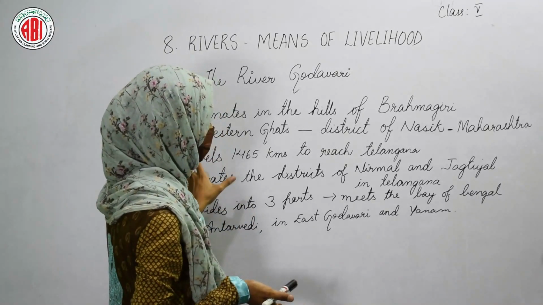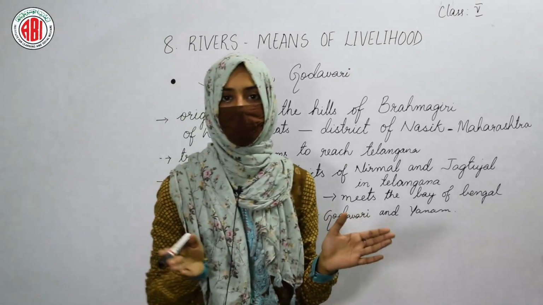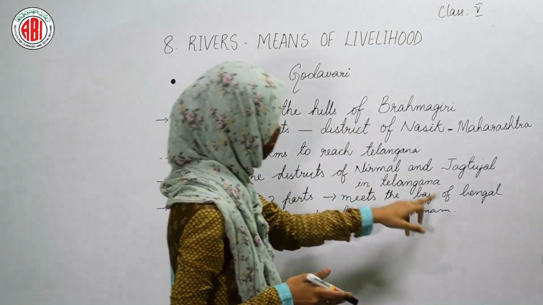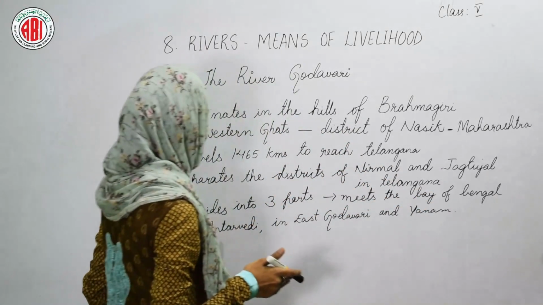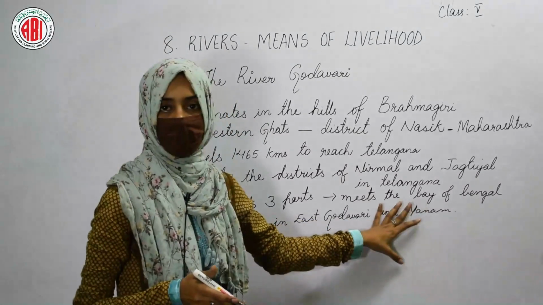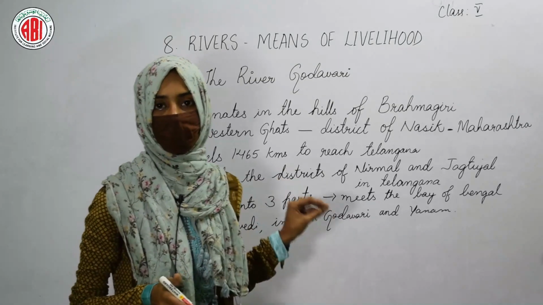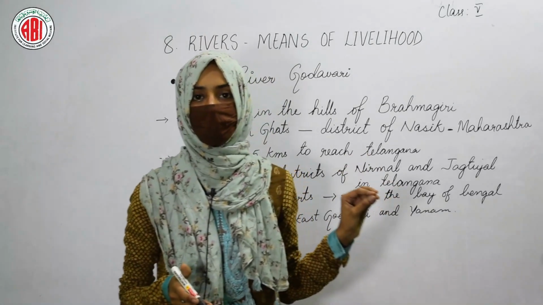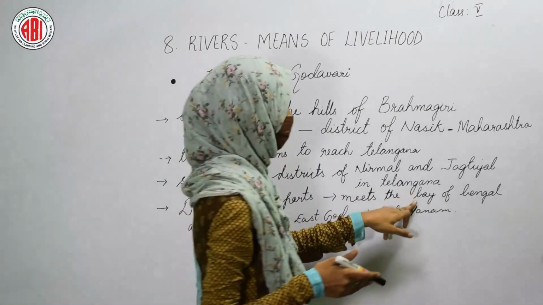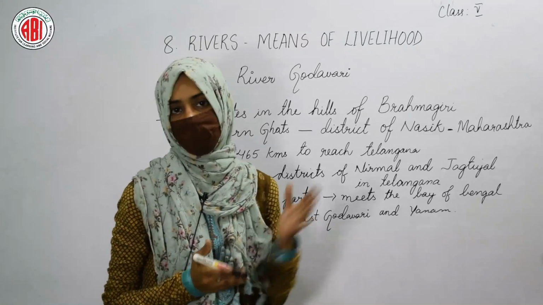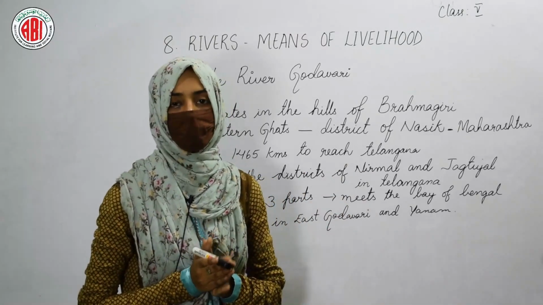So this river flows and it gets divided into three parts, and finally it meets the Bay of Bengal, at Antarvedi, in East Godavari and Yanam. In these three regions, you can find the flow of River Godavari, which is finally going to meet the Bay of Bengal. So this is about the origination and the flow of the River Godavari.